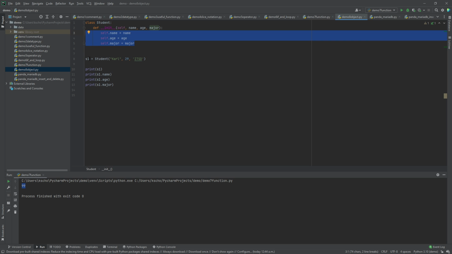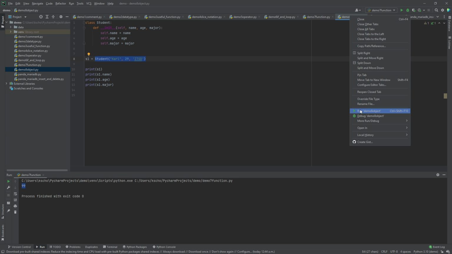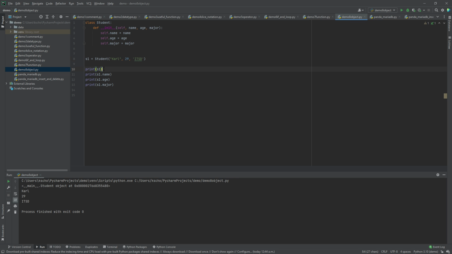Let's say I'm going to create a student. So we say student and then use the brackets to pass in the arguments. It is the same as Java. After we pass them in and run the code, you will see in Python that it shows me it is a student object.